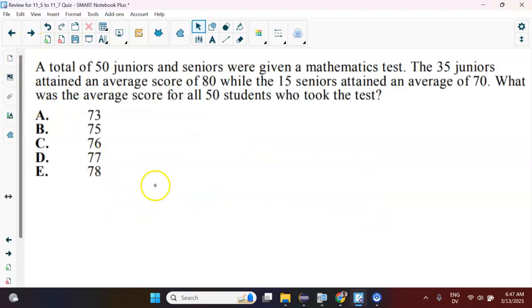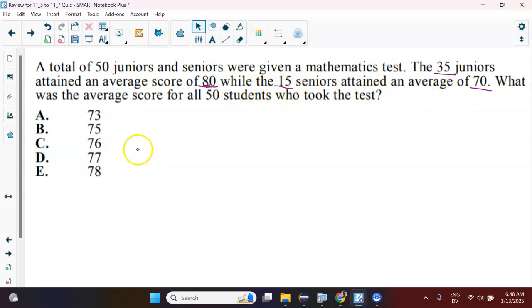All right. Again, pause the video, give this one a shot. Okay, so the key here is you'd be tempted to think the average is going to be 75, halfway between these two scores, but there's more juniors, right? There's more people that got 80 than got 70.